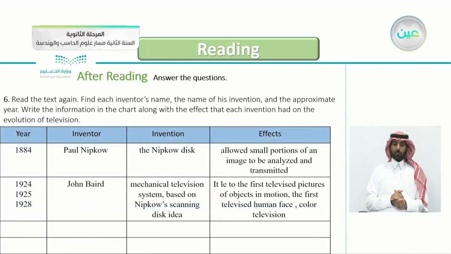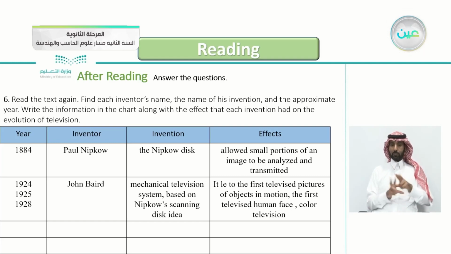So this is the number 6 part of the after reading. Read the text again. Find each inventor's name, the name of his invention, and the approximate year. Write the information in the chart along with the effect that each invention had on the evolution of television. We have four columns: year, inventor, invention, and the effects of his invention. I did the first 2 for you, so you can continue answering this question by yourself.